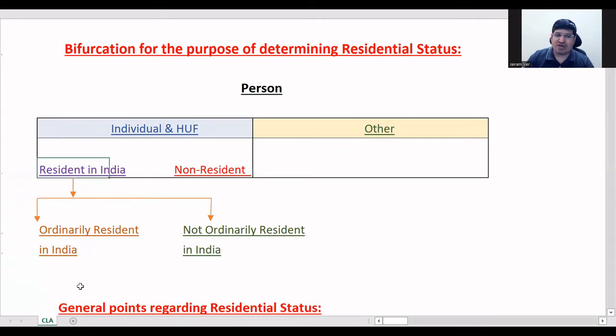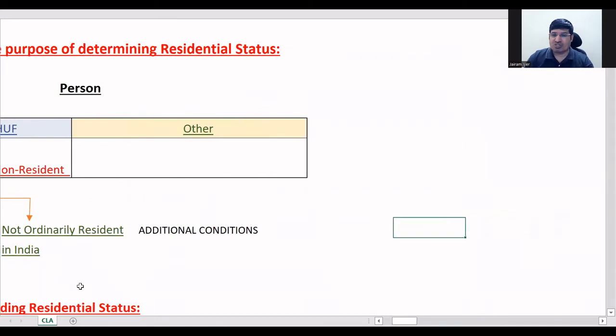Now you know when a person can be resident in India. So these conditions we have tested already. The only thing we now need to test is when he will become ROR and RNOR. For this, the conditions are called additional conditions. You remember, in basic conditions, we always use the previous year.